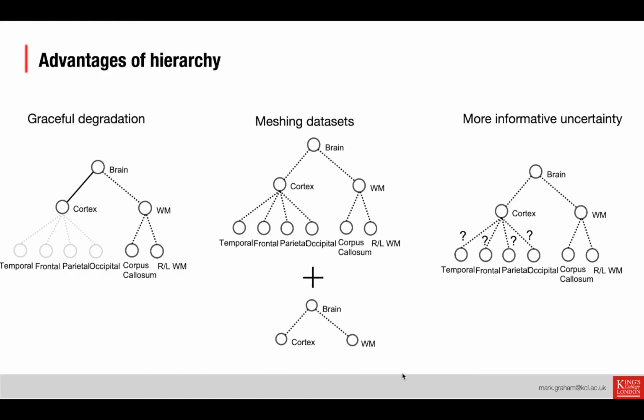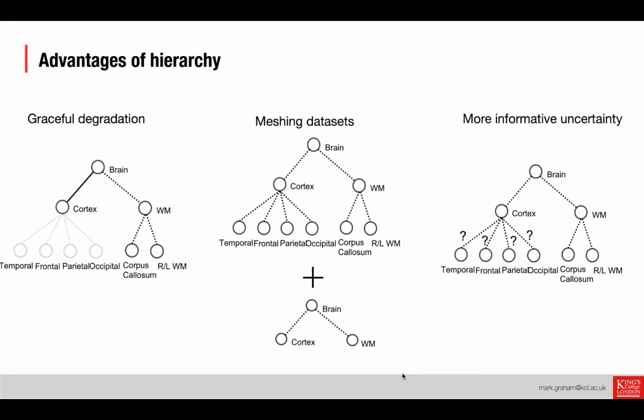And if we just take a toy example here where we take a brain and we divide it into cortex and white matter, and then the cortex into the four lobes, and the white matter into corpus callosum and right and left white matter, the first advantage is potentially graceful degradation of performance. So we might have a model that says, well, I don't know which cortical lobe this is, but I do know that this is cortex.